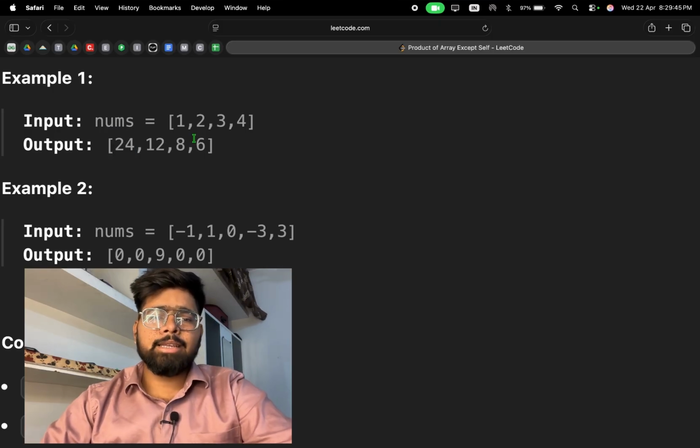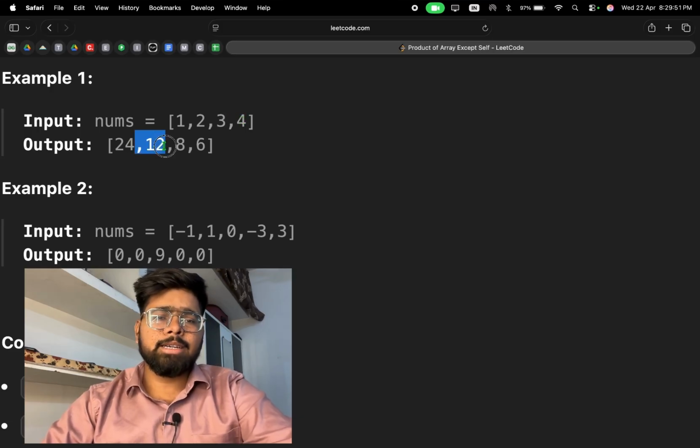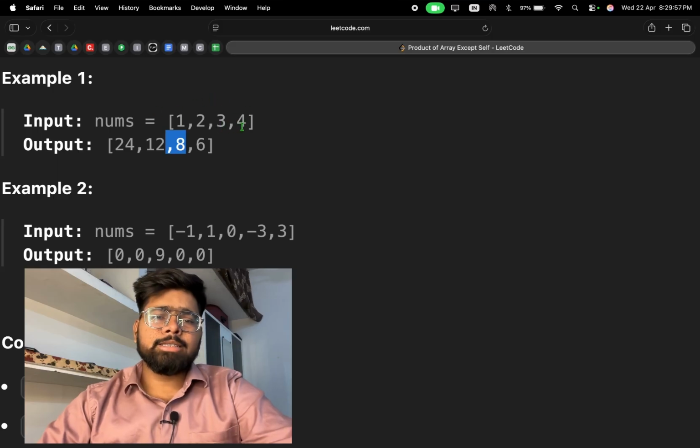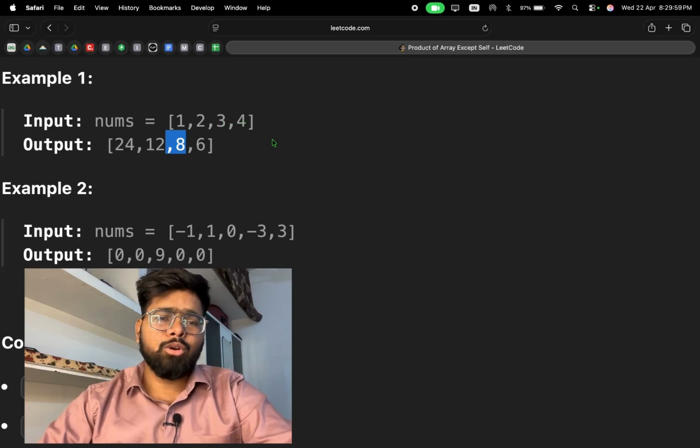In the second place, except 2, all the product is written. 4 into 3 is equal to 12, and 12 is written. In the third place, except 3, all the product is written. 4 into 2 into 1, 4 into 2 is 8, into 1, 8. In the fourth place, except 4, all the product is written. 3 into 2 into 1, 6.